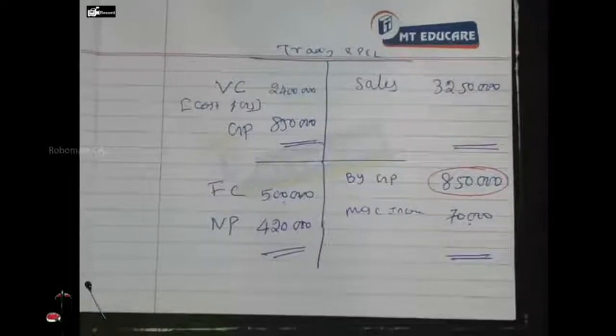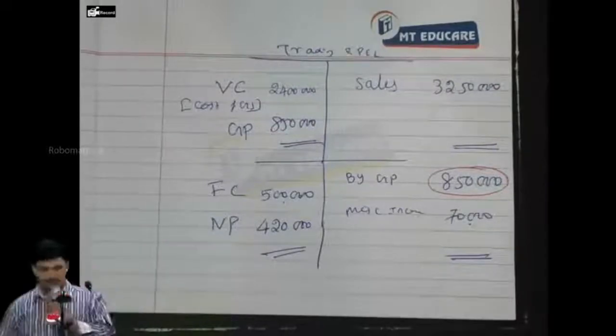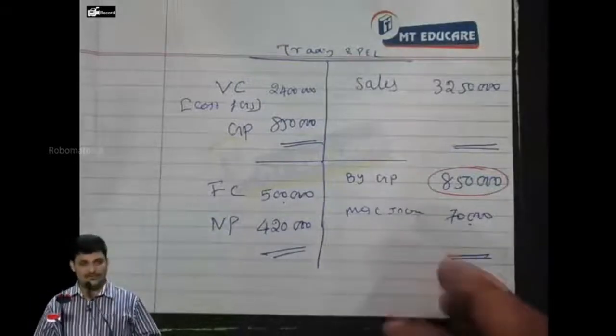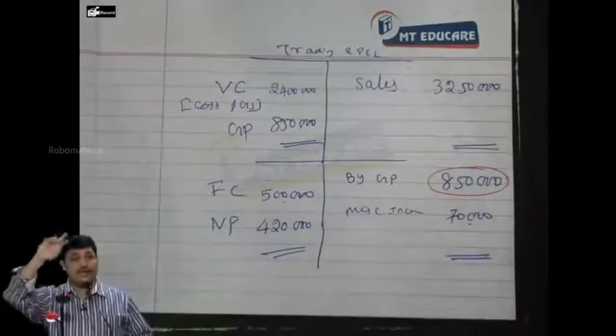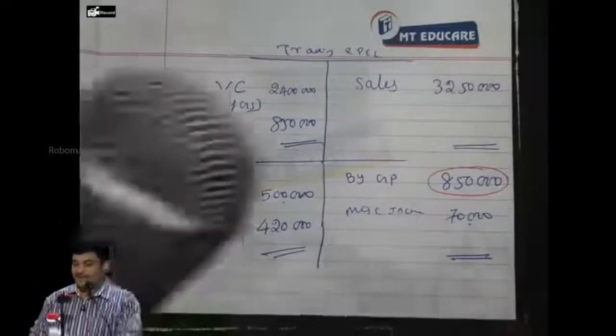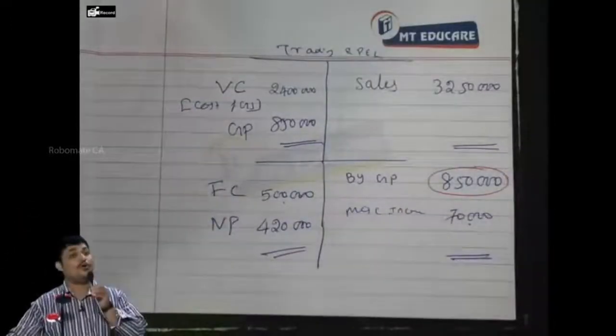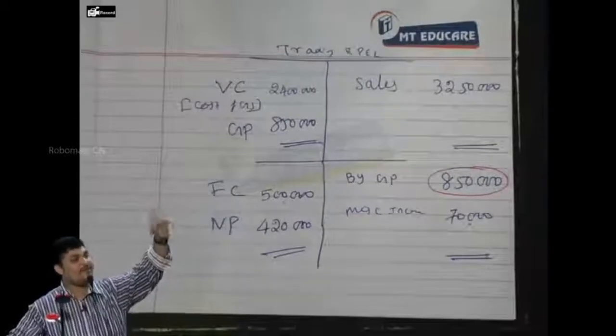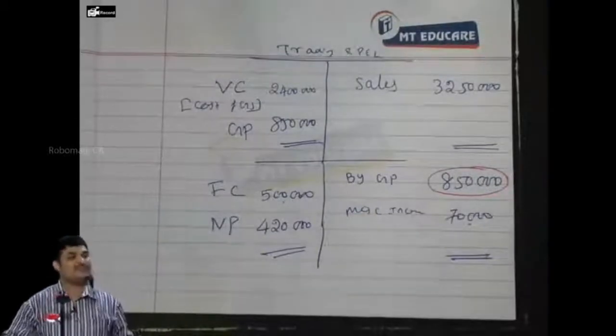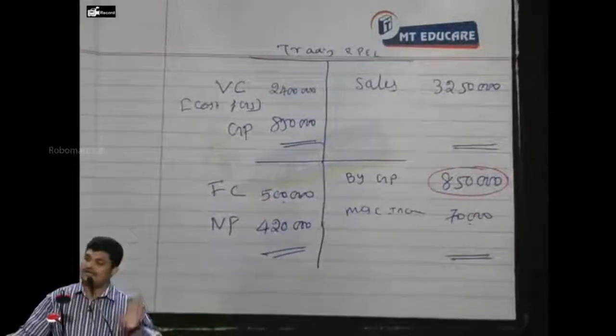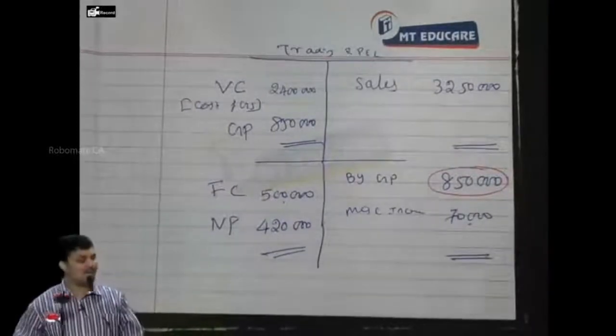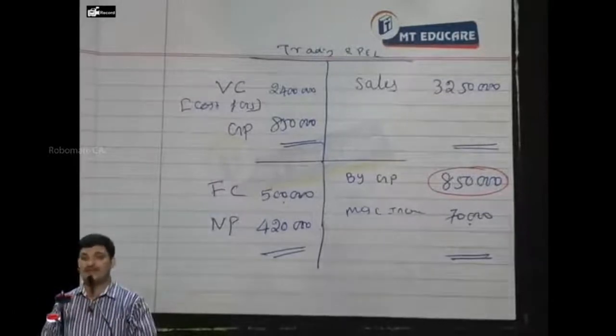Clear? Sales are going to be increased by? Sales will increase by 20%. To that extent this GP also will increase. 8,50,000 into 20% is the increase. So 10,20,000 is the amount I have to insure if there was no other increase in expenditure. But in future I am going to have an overdraft of 3 lakhs, for which I will pay interest at the rate of 15%. Is it fixed cost or variable cost? Fixed cost. So that should be considered as an insurable amount only. So 10,20,000 plus 45,000, 10,65,000.